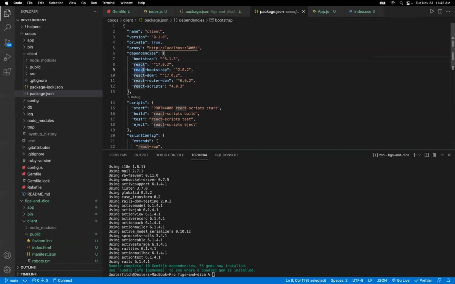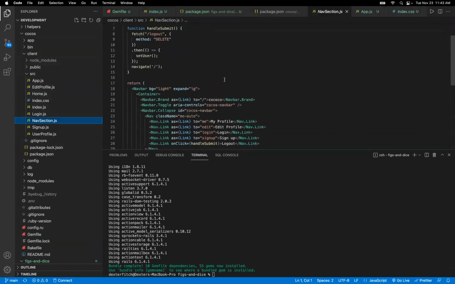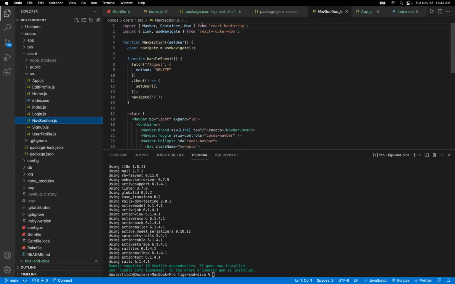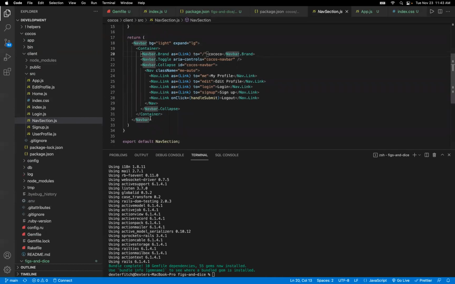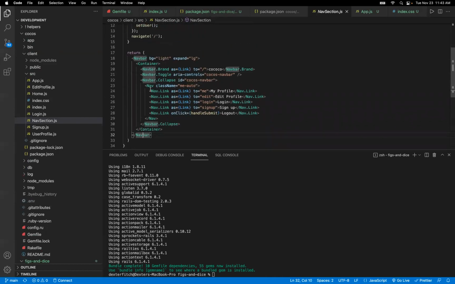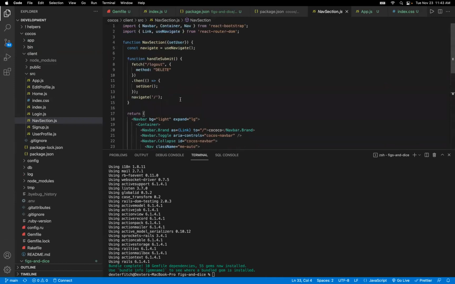What's the difference between Bootstrap and React Bootstrap? React Bootstrap is an additional component library built on base Bootstrap. And what React Bootstrap allows you to do is stuff like this. Let me just go ahead and show you folks an example. If we look at the nav section here, I am importing from React Bootstrap the navbar component, the container component, and the nav component. And I'm using these external components inside of my nav section component. So it's just another way to implement Bootstrap with React. I hadn't really done it this way before, so I thought I'd experiment with it.